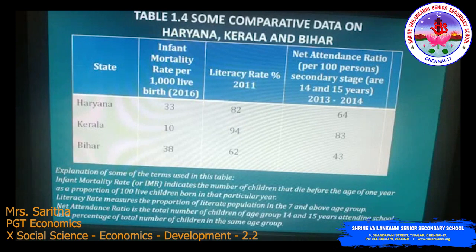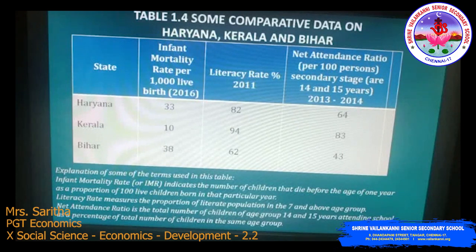Haryana's infant mortality rate is 33, literacy rate 82 and net attendance ratio is 64. Kerala: 10, literacy rate 94, net attendance ratio 83. Bihar: infant mortality rate is 38, literacy rate is 62, net attendance ratio is 43.